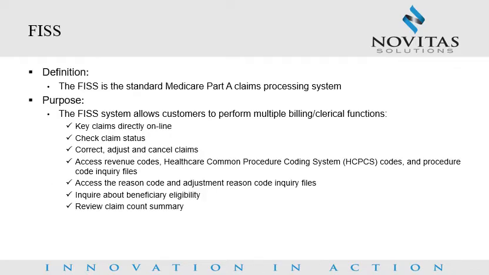FISS. The FISS is the standard Medicare Part A claims processing system, which allows you to perform several functions such as key claims directly online, check claim status, correct, adjust, and cancel claims, access revenue codes, HCPCS codes, and procedure code inquiry files, access the reason code and adjustment reason code inquiry files, inquire about beneficiary eligibility, and/or review claim count summary. In this module, which is the final installment of a 5-part series, we will discuss claim corrections, adjustments, and cancels.